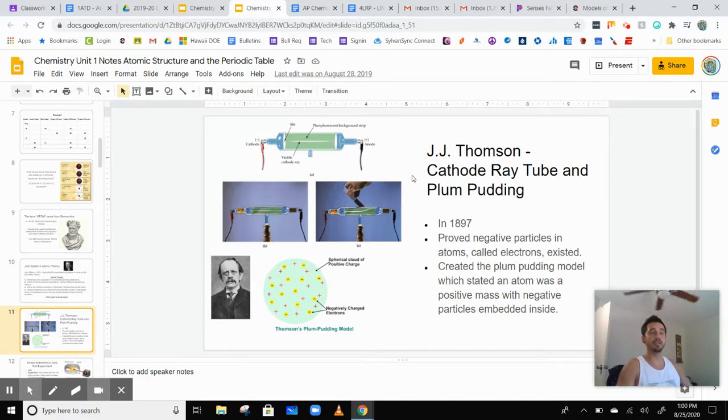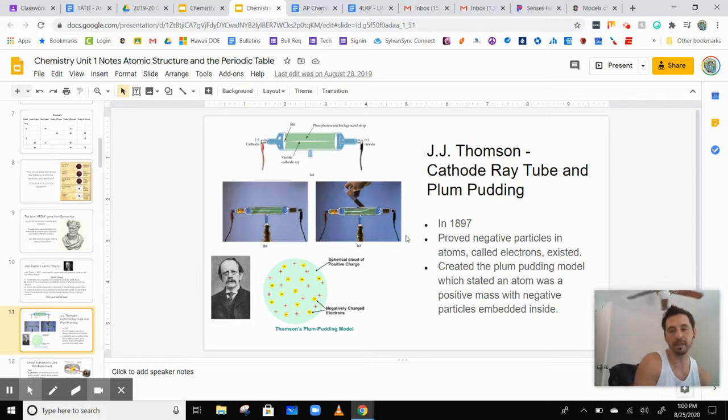Now he knew that atoms themselves were neutrally charged. So if there were negative particles, there must also be positively charged particles. He assumed they were all mushed around and evenly dispersed throughout the atom, and he called this his plum pudding model.